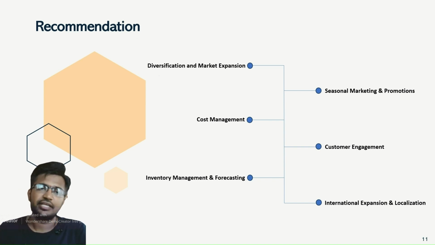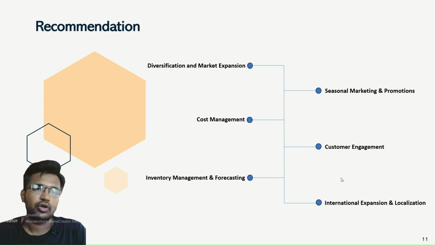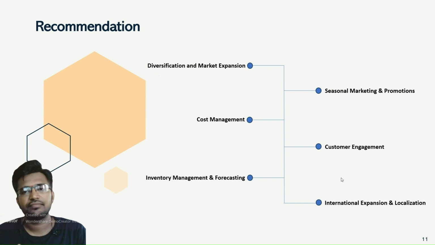And the last recommendation is about international expansion and localization. Amazon should explore opportunities for international expansion in high growth markets while prioritizing localization efforts to adapt the offerings to local preferences and regulatory requirements.